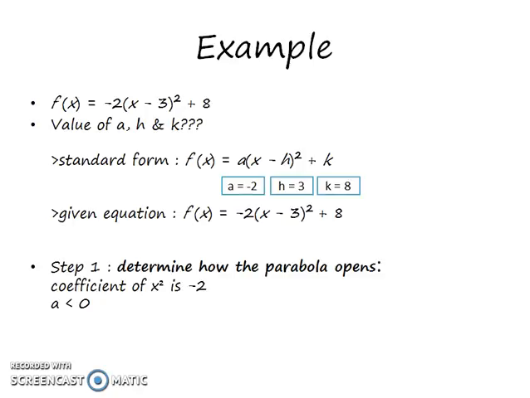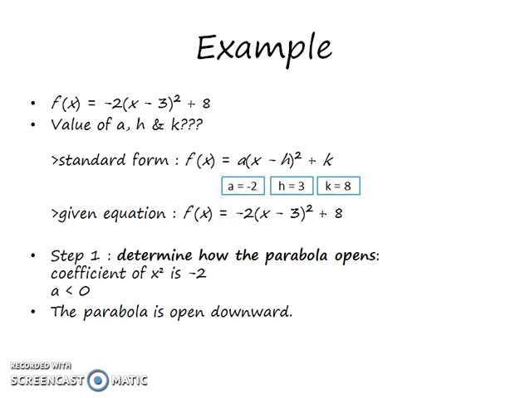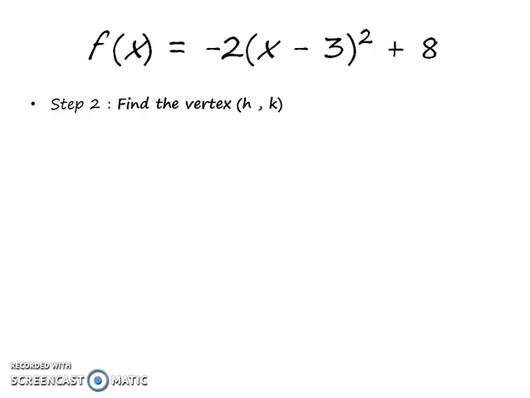So we follow the steps. First, step 1, we must determine how the parabola opens. So we find a. In this case, a is negative 2, which is less than 0, which means the parabola opens downwards, which means it has a maximum point.